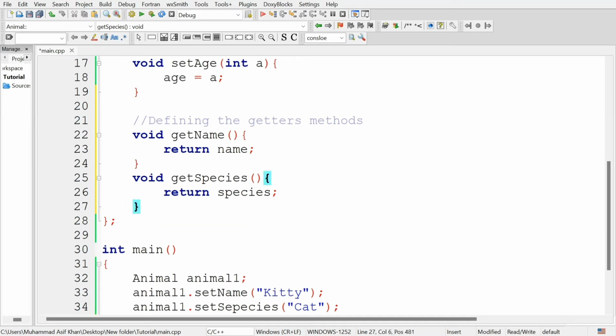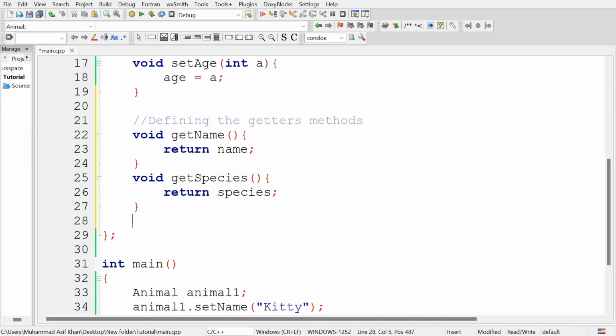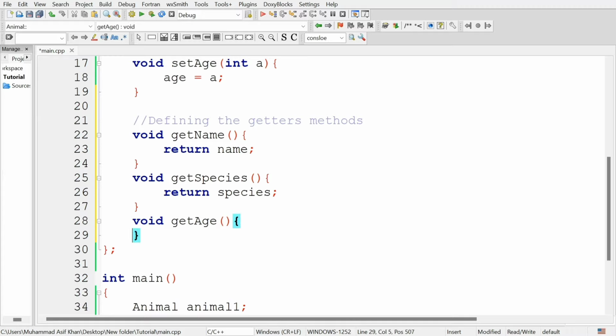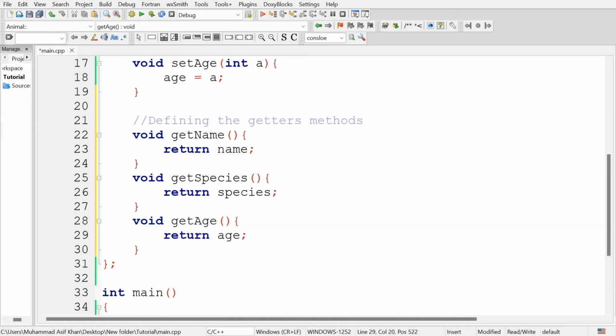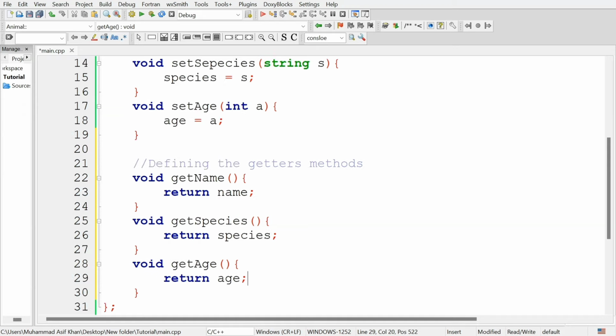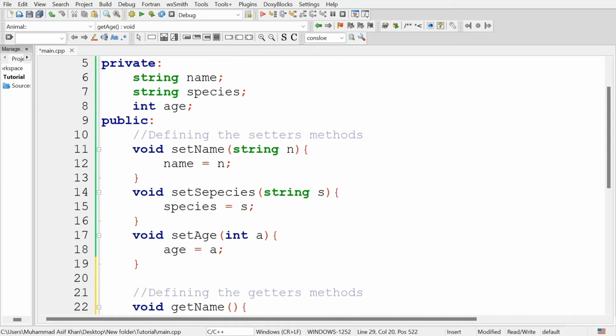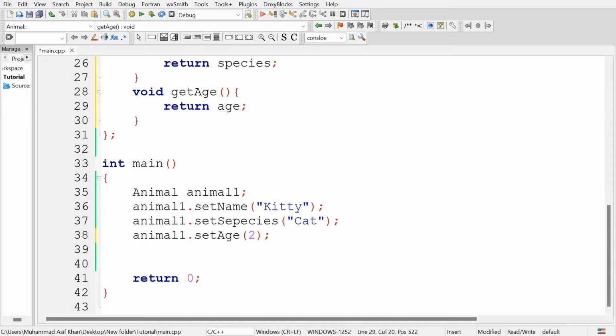Similarly, define one more getter method to get age. So name this get age, and this will return the value stored in the age attribute of the object. So return age. These are the three getter methods that we will use to get the attribute values of the objects of this animal class.